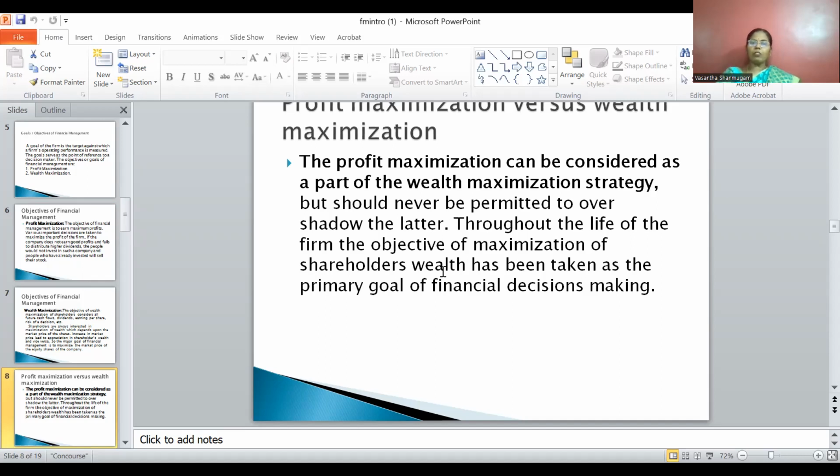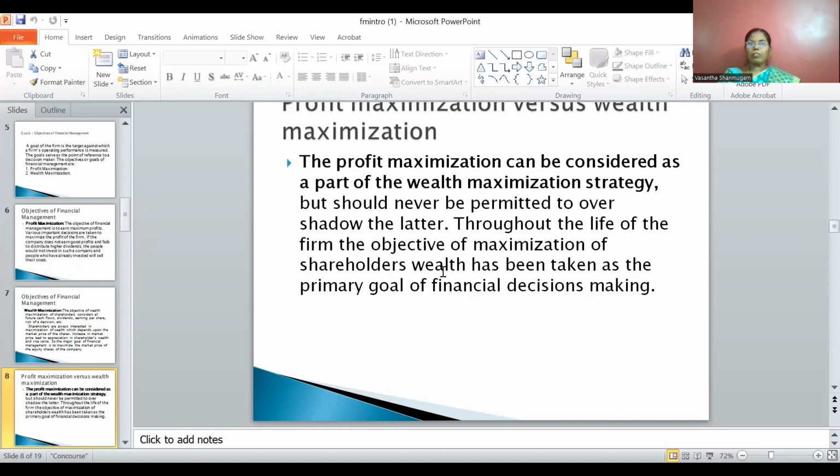So here, an important limitation of profit maximization is that the timing of the return is not considered. Then the rate of return which he earned cannot be identified or equated with the net present value of the money. That is one of the limitations. Another thing is that it ignores the time value of money. That is also one of the important limitations of profit maximization.